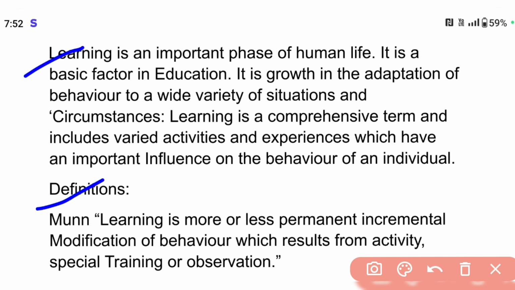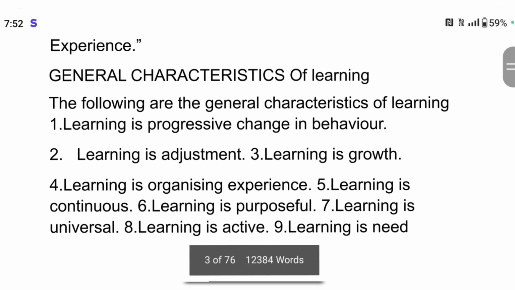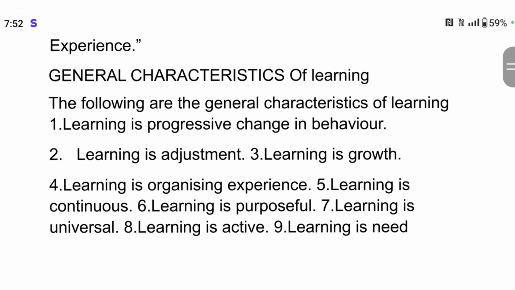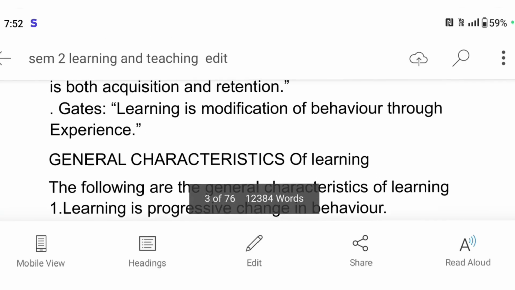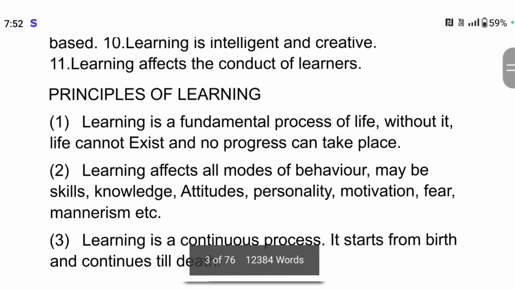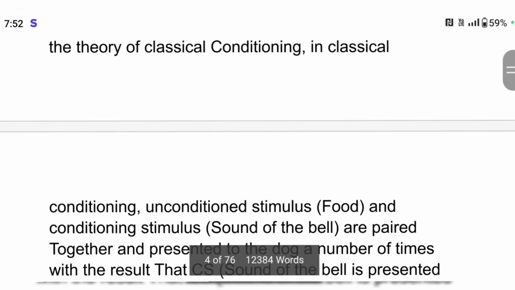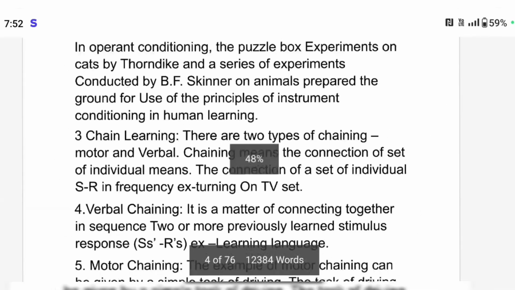If it has any definition, you need to write the definition compulsorily, then only you will get the marks. The meaning also you need to write. Here they have asked 3 topics: concept of learning, types of learning, and factors influencing. So we can write the general characteristics of learning, the principles of learning, and the types of learning, and also the factors influencing learning.